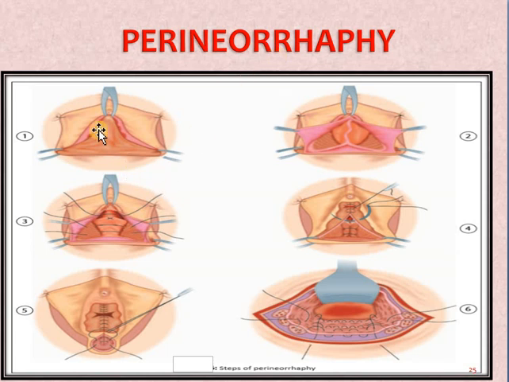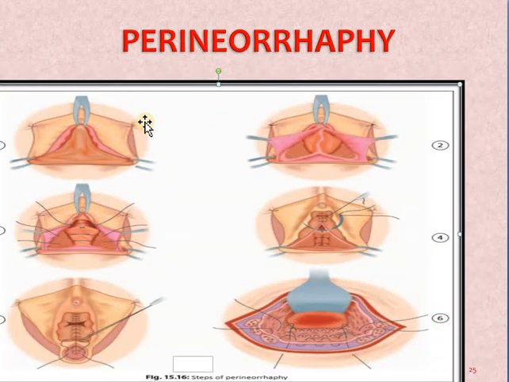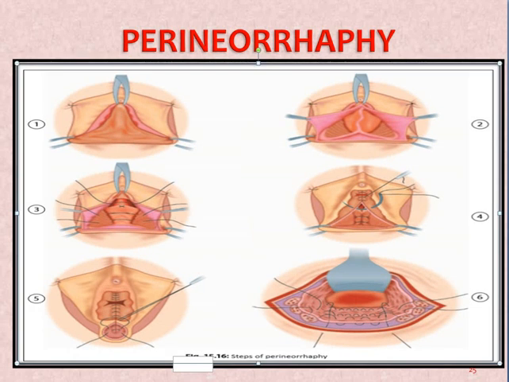With the help of instruments, we expose the posterior vaginal wall, put the inverted T incision, identify the prolapsed, descended organs, push them back, put the purse string suture or mesh, which is commonly used these days, and then we close it back in layers. So this is for the repair of the posterior vaginal wall.